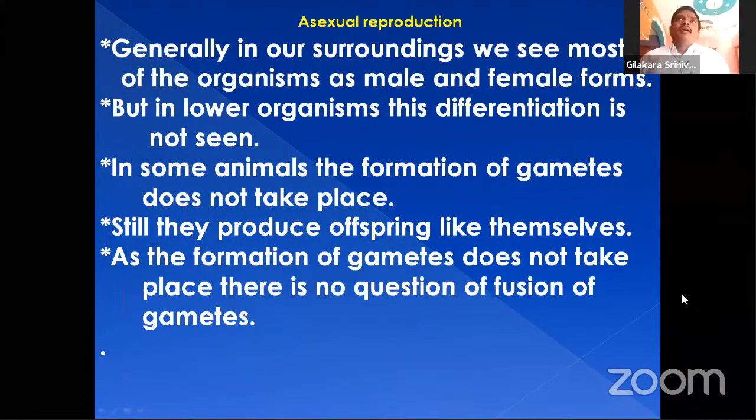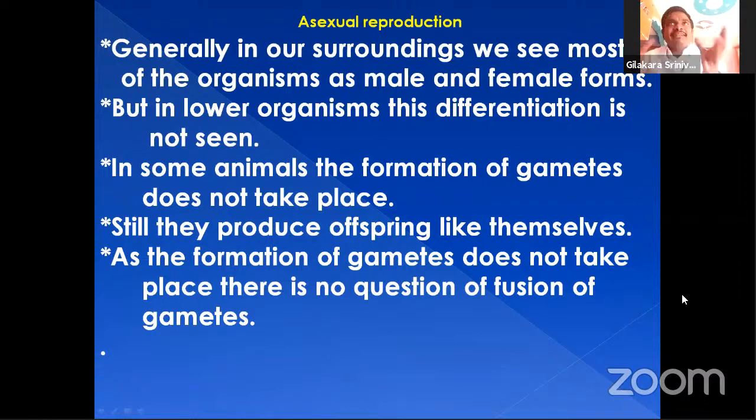Generally, in our surroundings, we see most of the organisms in male and female form. You can see a lion and lioness, a male cock and a female hen, and a male human being, man, and a female, woman. But we cannot see this differentiation in microorganisms. In lower organisms, the differentiation is not seen.